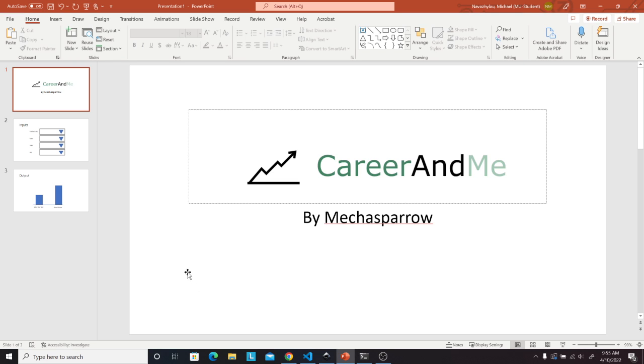And this would help you compare and contrast what major you would want to go into and what subsequent job title or what subsequent field or job that you would want to strive towards.